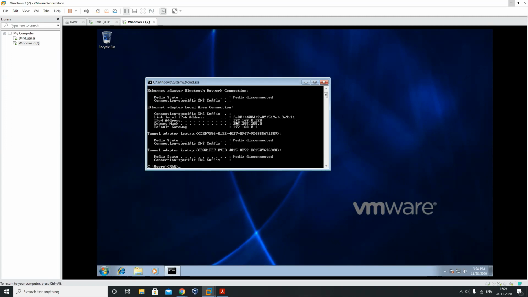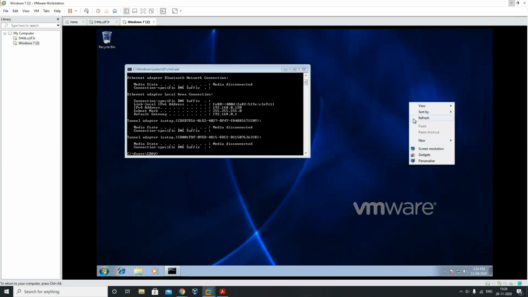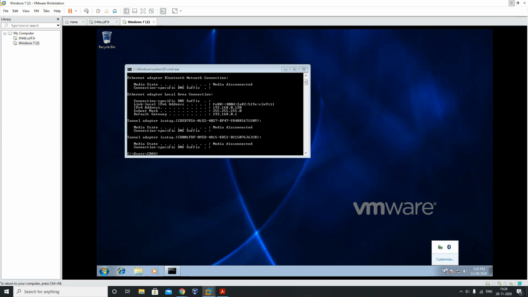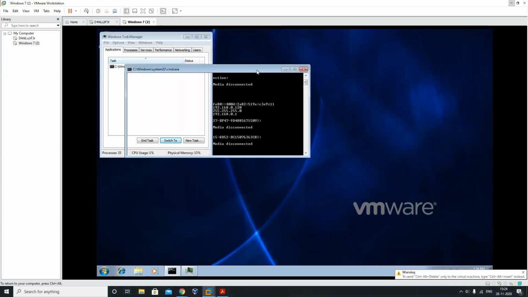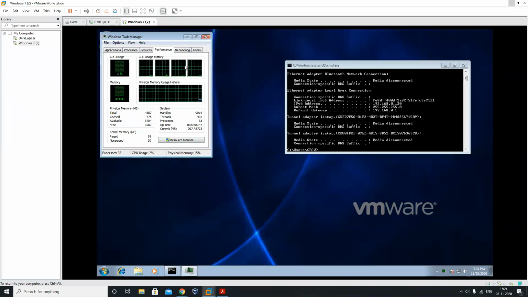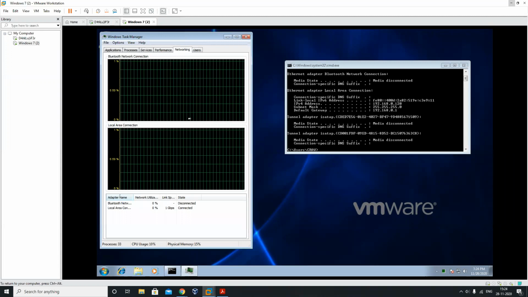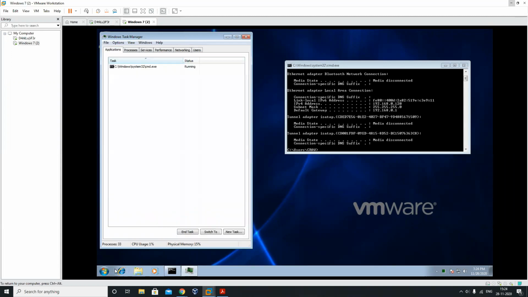The IP address of this victim PC is 192.168.0.110. Let's try to use the task manager. Through the task manager, we're going to check how an attack affects the networking traffic. Let's see the browser also.